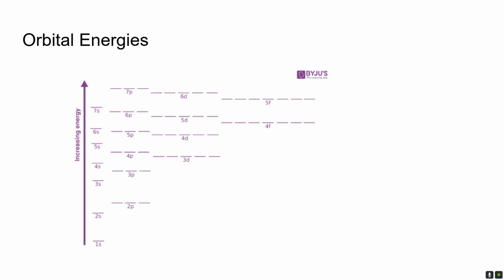Orbital energy refers to the energy associated with an electron in a specific orbital around an atom's nucleus. The energy of an orbital depends on several factors, including its distance from the nucleus, electron-electron interactions, and shielding effects. Electrons in lower orbitals closer to the nucleus have lower energy, while those in higher orbitals, which are farther away, have higher energy. In addition, the nucleus pulls electrons inward due to its positive charge. Inner electrons repel outer electrons, reducing their effective attraction to the nucleus.